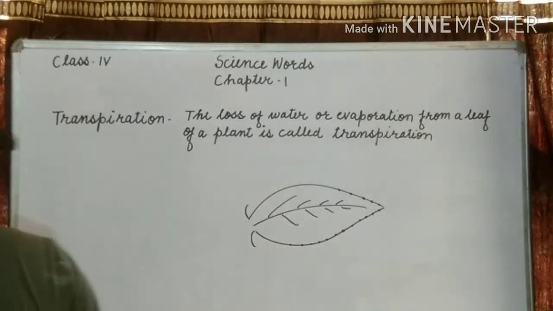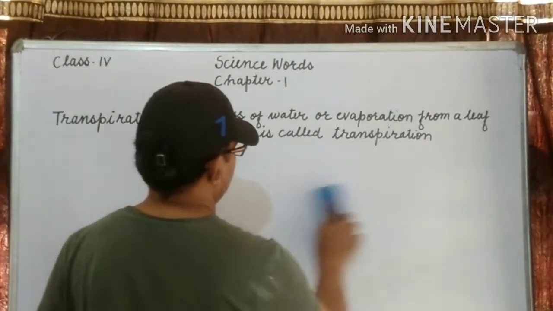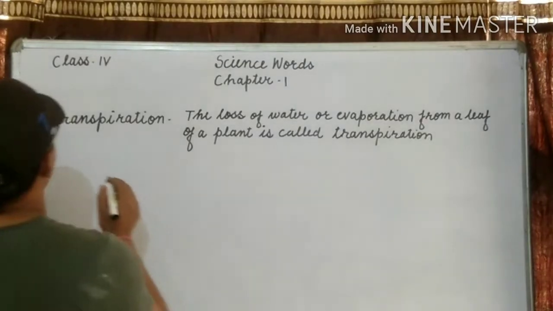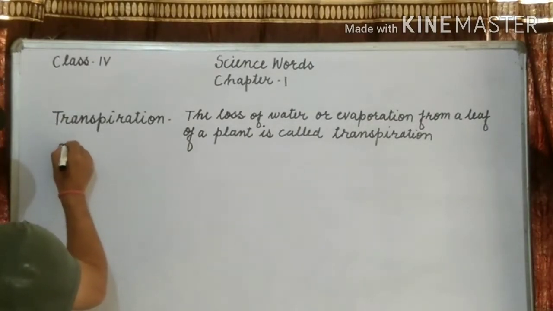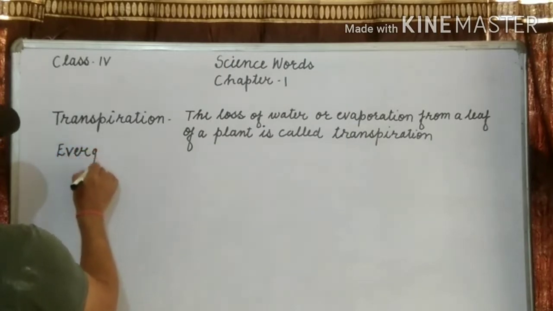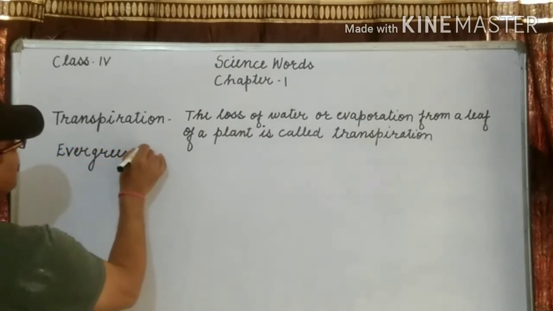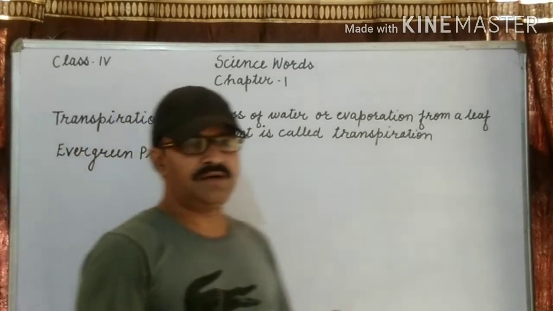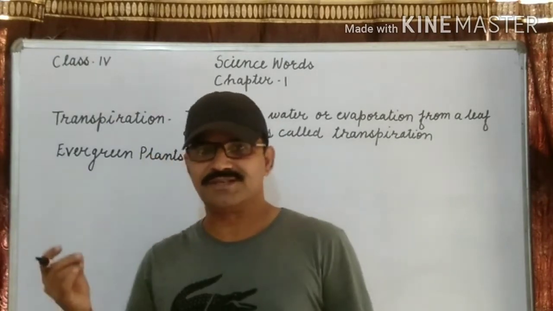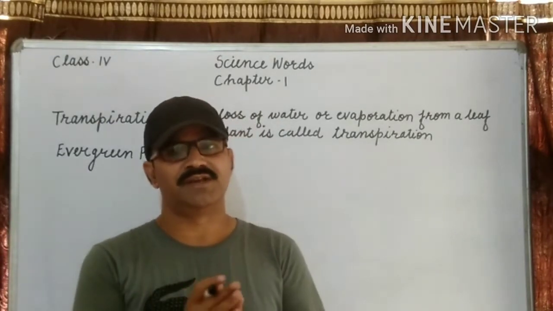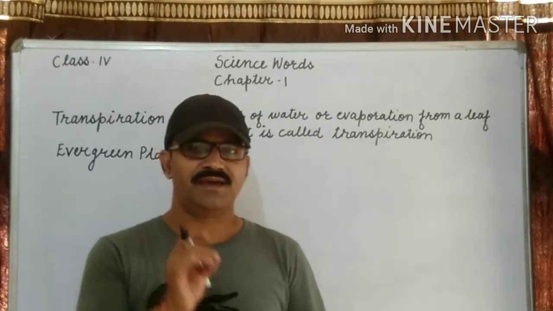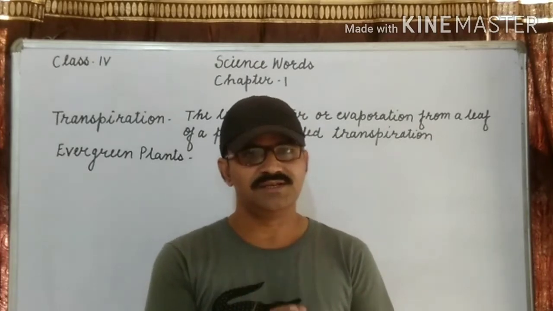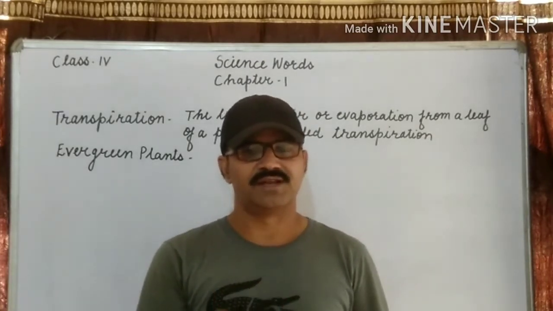Second is evergreen plant. Evergreen plant, their words suggest plants which grow in the heavy rainfall areas have broad leaves. Their leaves remain green throughout the year and are called evergreen plants.